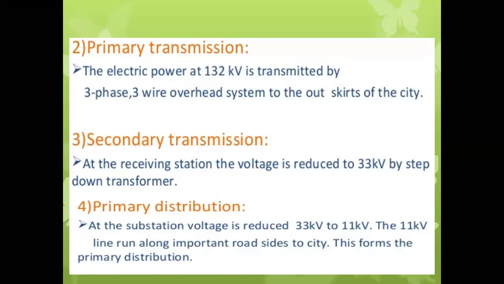Next, primary distribution: at the substation the voltage is reduced from 33 kV to 11 kV. The 11 kV lines run along the important roadsides to the city. This forms the primary distribution. As we know, our distribution point, or the DP, gets the supply at 11 kilovolt, and it will be stepped down to 400 volt line to line voltage and 230 volt single phase, or the phase voltage.